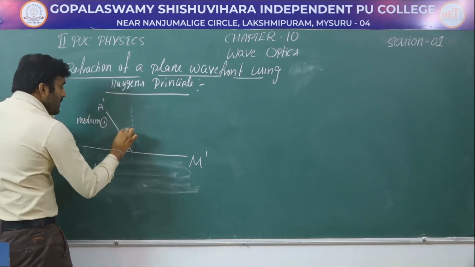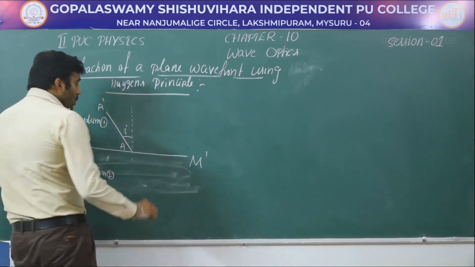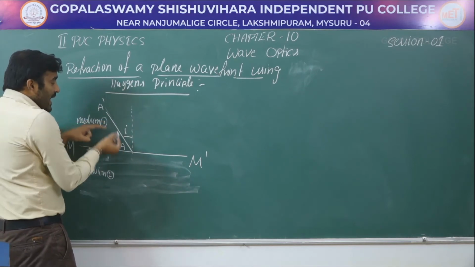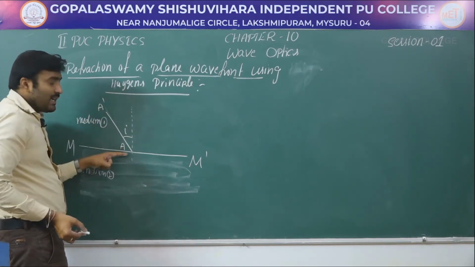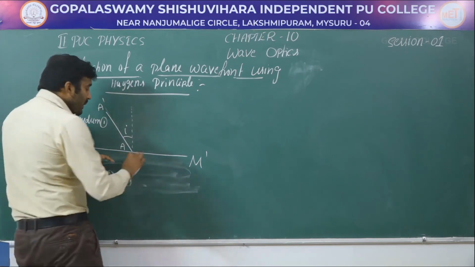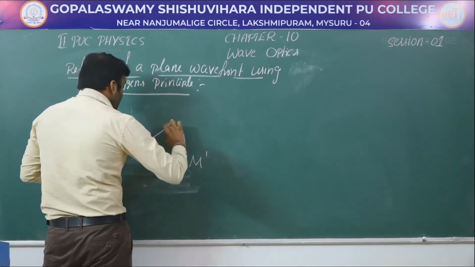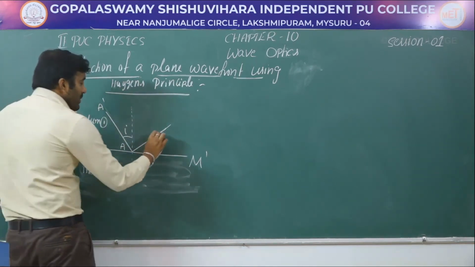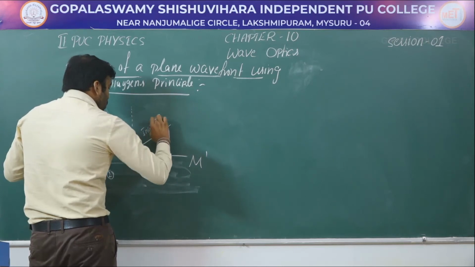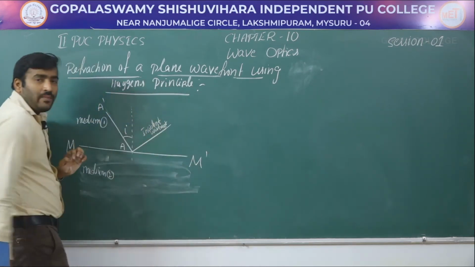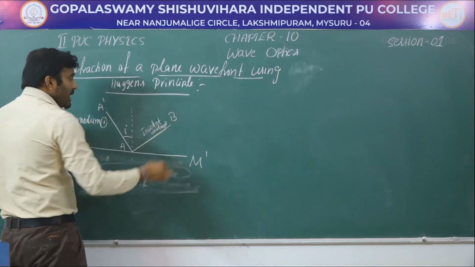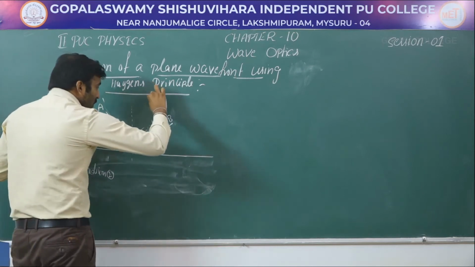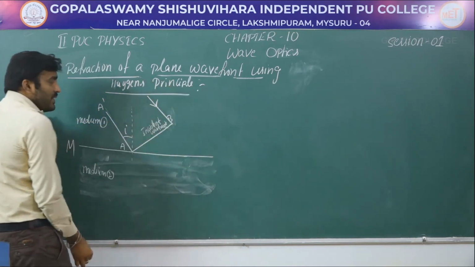For this normal, this is the angle of incidence. Now let me draw a wavefront for this A dash A. A dash A is the incident light. For this incident light, how do we draw the incident wavefront? An incident wavefront is just perpendicular to this incident light. So this becomes the incident wavefront. Let me name this AB. AB is the incident wavefront. Say this is the direction of the incident light, correct?